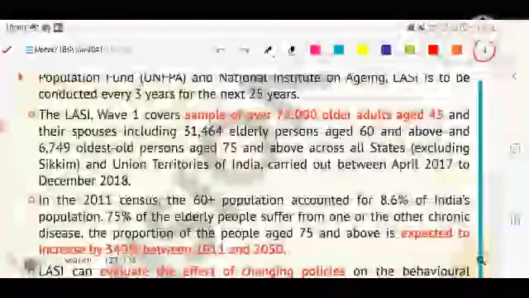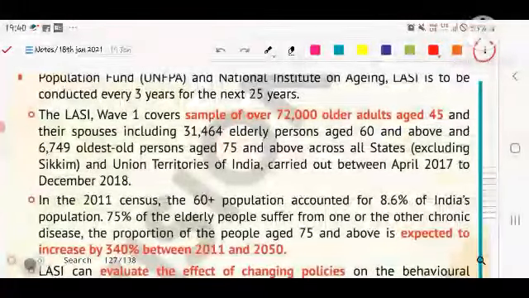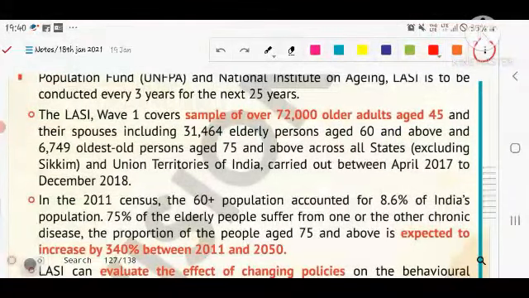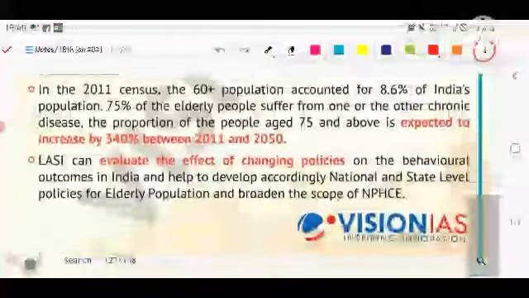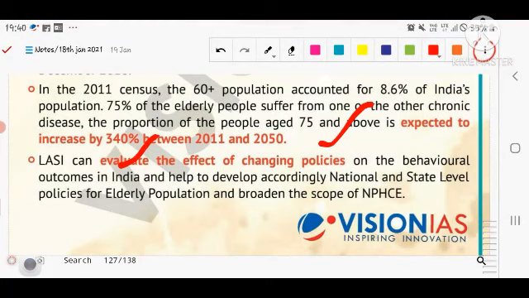LASI's first wave, the first phase, covers a sample of 72,000 older adults aged 45 and above and their spouses, including 31,464 elderly persons aged 60 and above and 6,749 oldest persons aged 75 and above across all states. So these are the data; the notes will include what is needed. We can evaluate the effect of changing policies on behavioral outcomes in India, develop national and state level policy for the elderly population accordingly, and broaden the scope of the NPHCE.